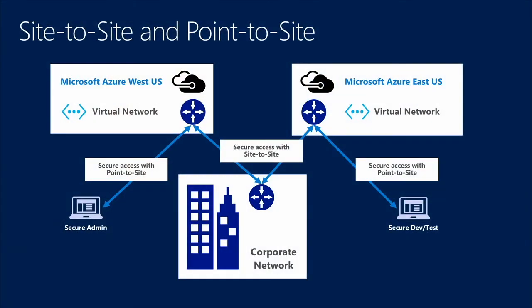So let's walk through a real quick diagram of how site-to-site and point-to-site could be deployed. In this example, we have 2 virtual networks, one deployed in West US and the other deployed in East US. The 2 virtual networks are connected to an on-prem data center, called the corporate network here, using secure access with site-to-site. There are also 2 additional computers connected to the virtual networks, the secure admin and secure dev and test. These are, in this example, literally individual laptops that are connected using point-to-site. And the benefit of point-to-site is it's much more secure to connect using secure VPN than connecting to virtual machines in a virtual network using a public IP address.